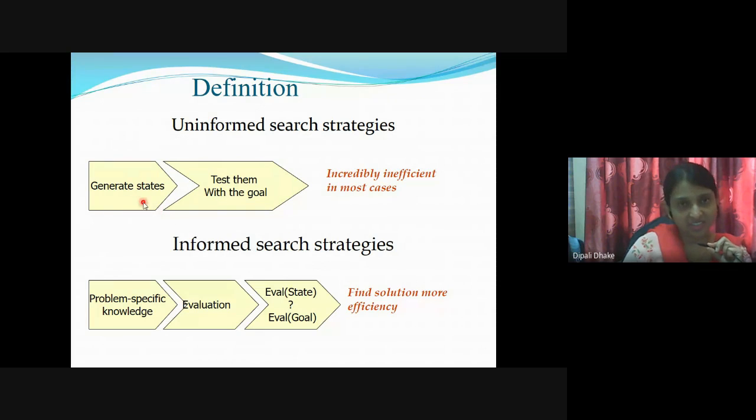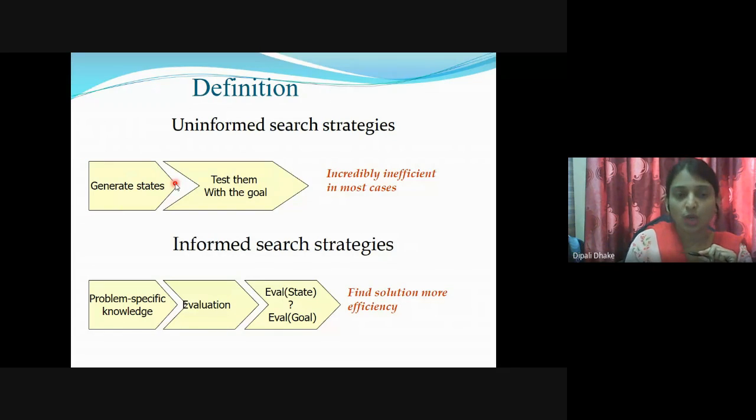It is incapable and inefficient in most cases, because you know only the goal and the problem definition. As you search, you get something in terms of states.